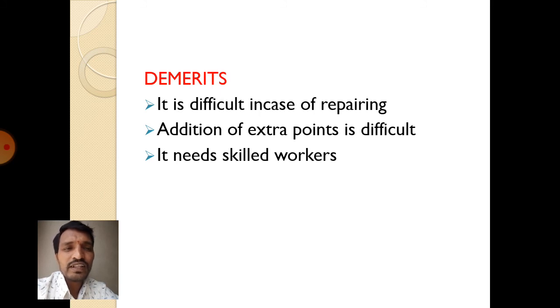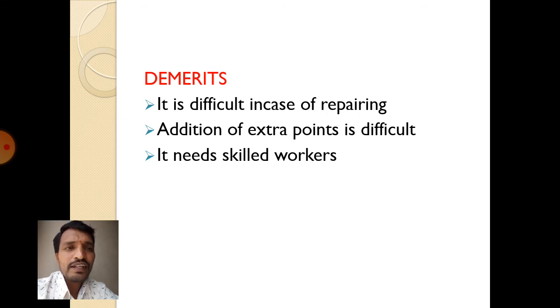It will take some time and it is difficult. Additional addition of extra points is difficult. If the pipe laying is completed and we want additional points, extra points, for AC or any lamps, we have to cut the wall and it is somewhat difficult.